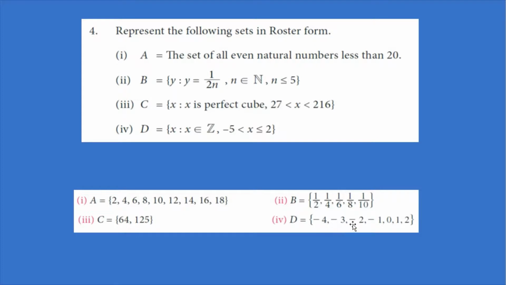-4, -3, -2, -1, 0, 1 and 2. We have included 2 because here it's mentioned less than or equal to. So that's 2. So D is equal to {-4, -3, -2, -1, 0, 1, 2}.